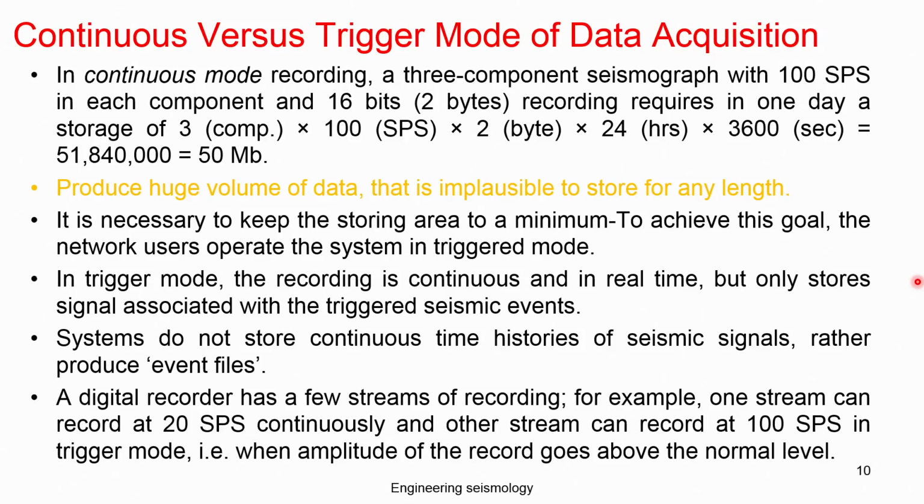So you record only the interesting earthquake record needed for the analysis, and the remaining we can discard.